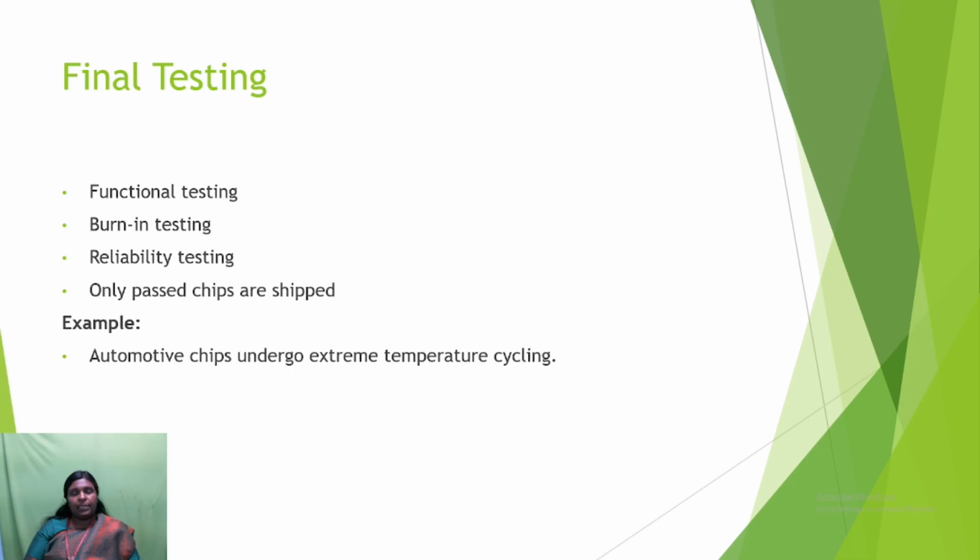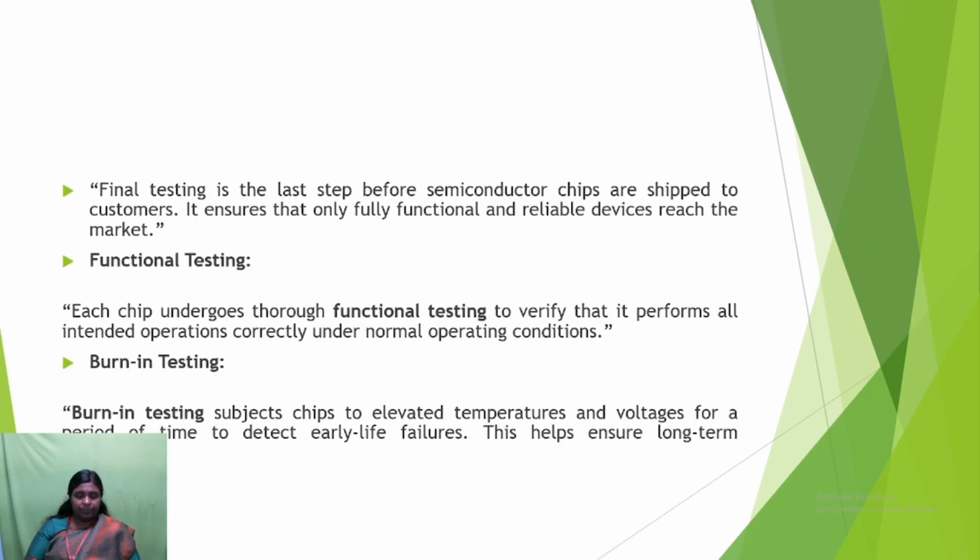And the next one is final testing. After the wafer testing, we are moving into the final testing. The final testing has different types: functional testing, burn-in testing, reliability testing, and only passed chips are shipped. After the testing, only the passed chips are shipped. If a chip fails, we eliminate it and move on to the next testing. An example of this testing: automotive chips undergo extreme temperature cycling.